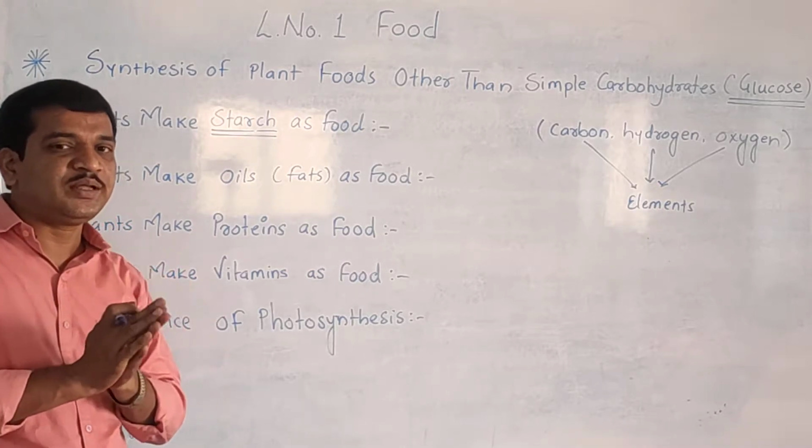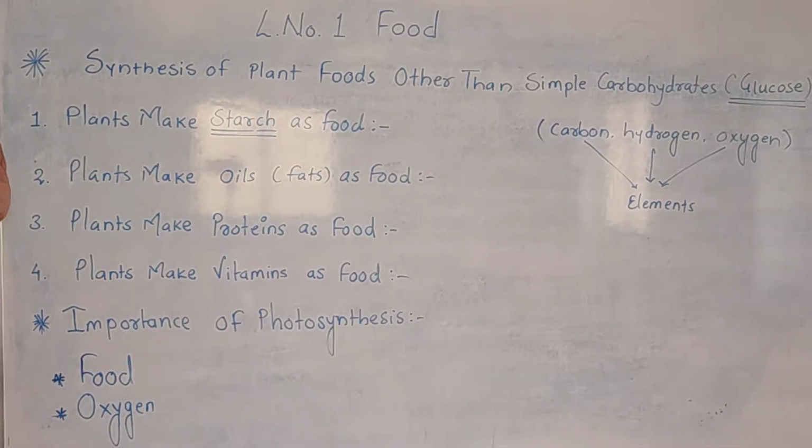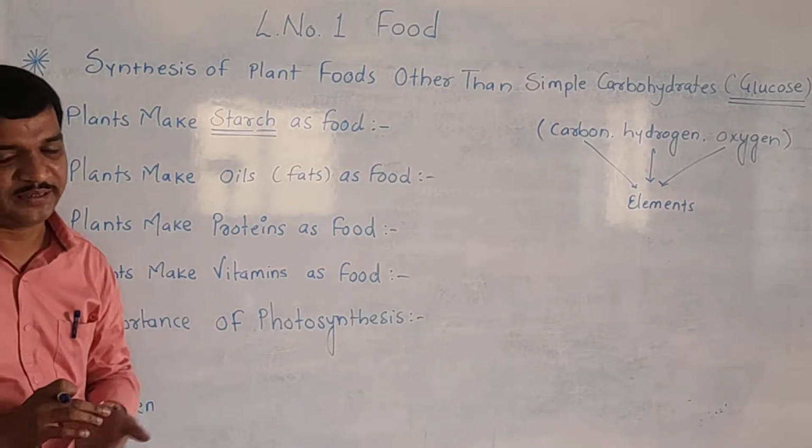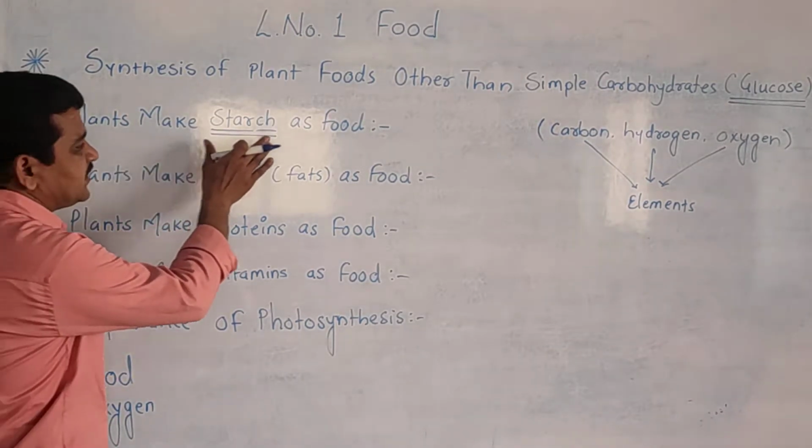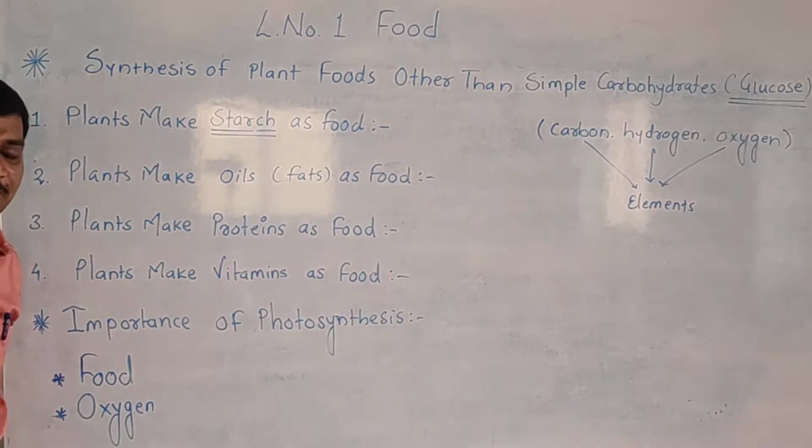So today we are going to learn one by one how all these complex foods are obtained. Okay, so first one is plants make starch as food.